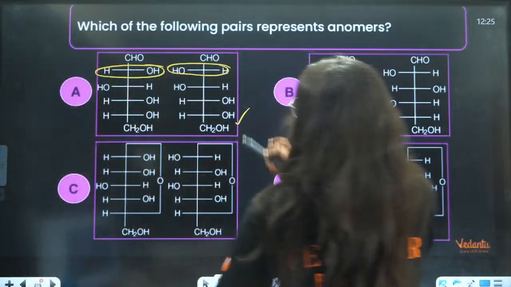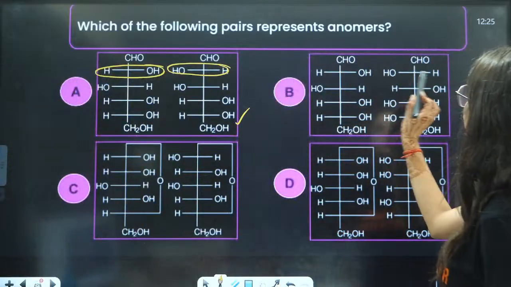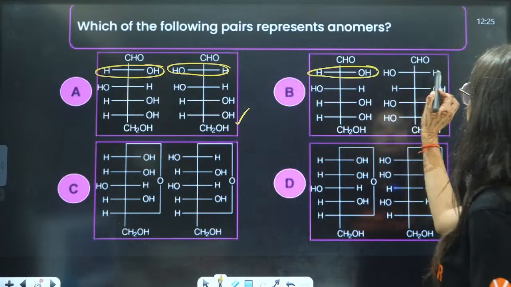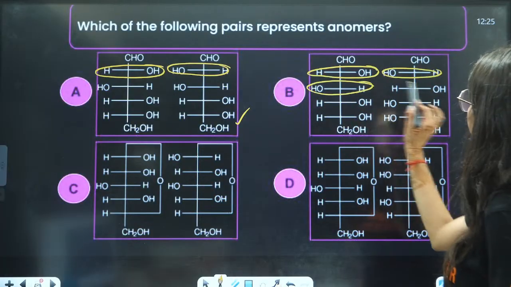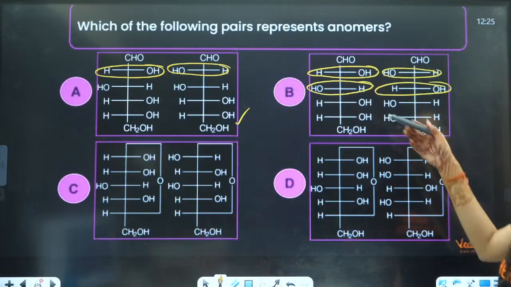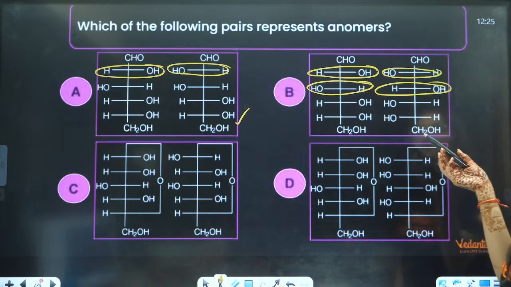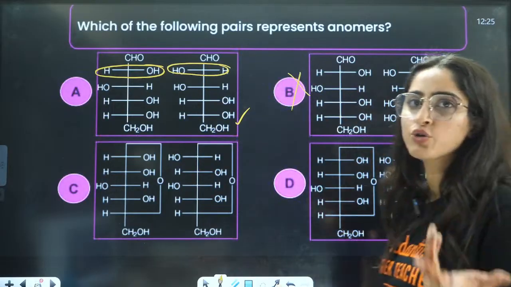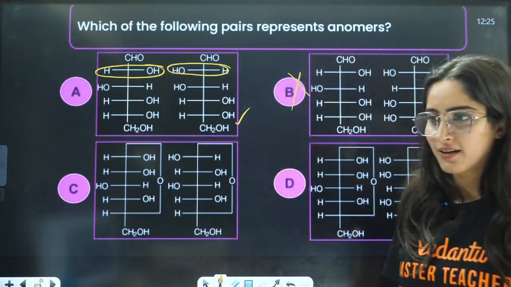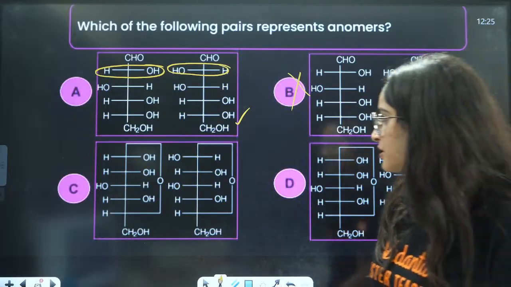This is representing anomers. In the others, this is also opposite, this is also opposite, so these are not anomers. Only C1 should be opposite. Only one position should be opposite.